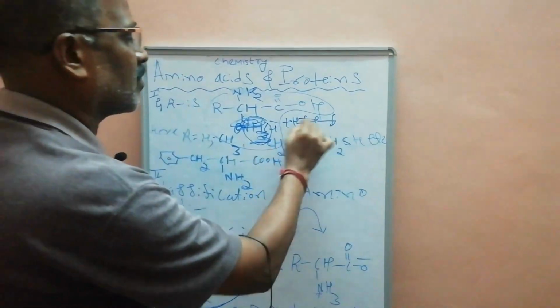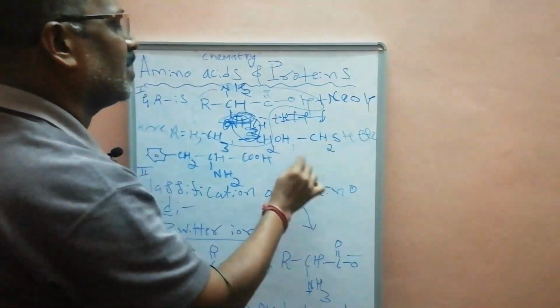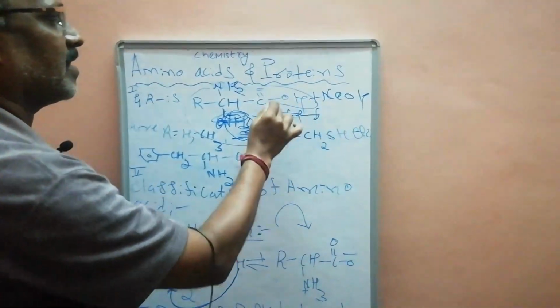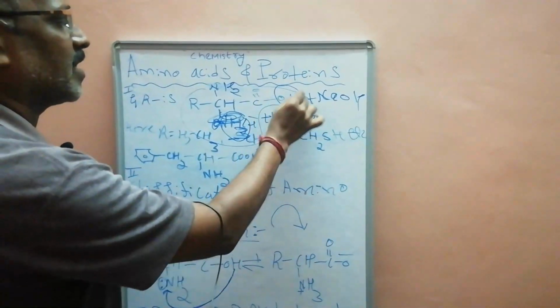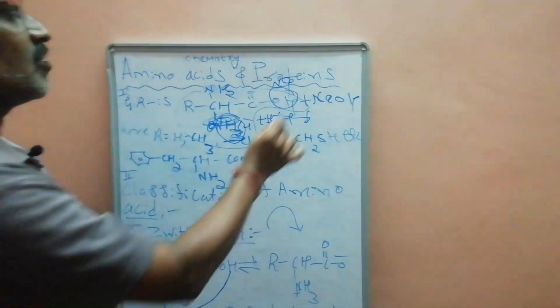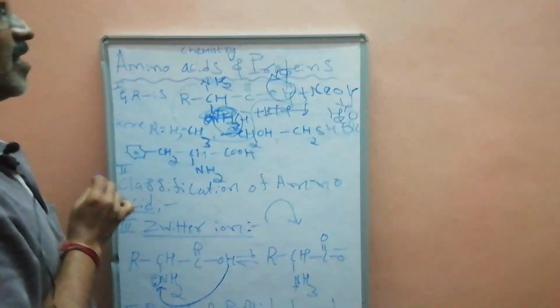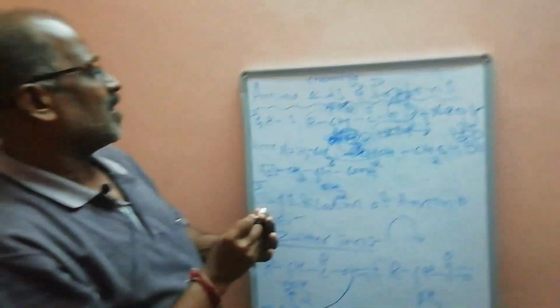If an amino acid reacts with a base like NaOH, this is the base and this is the acid. Here the OH is replaced by Na, and you get the sodium salt of the amino acid. The OH and H are lost as a water molecule. It means the amino acid is amphoteric.